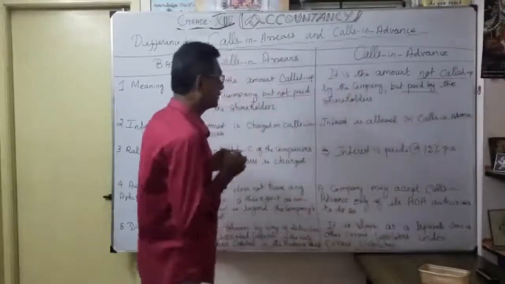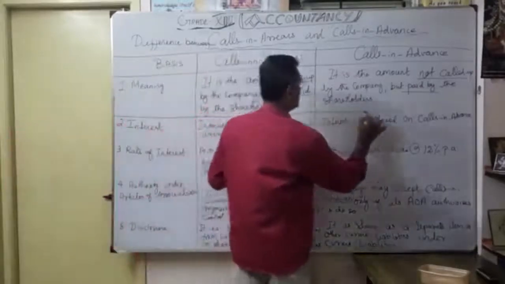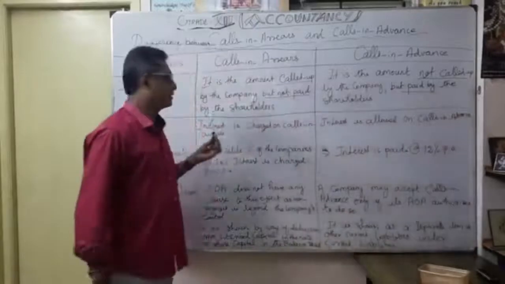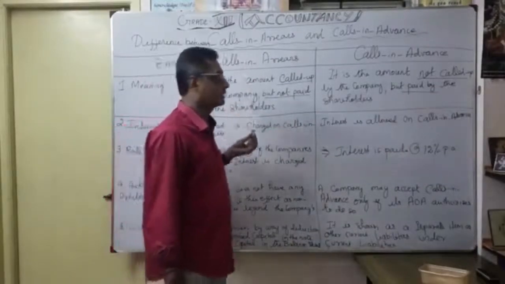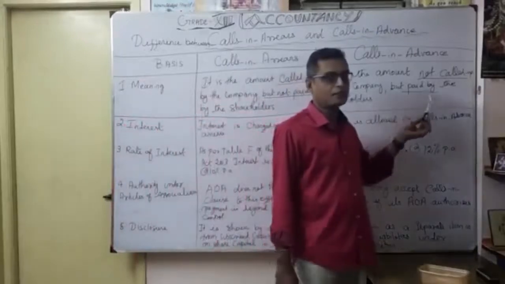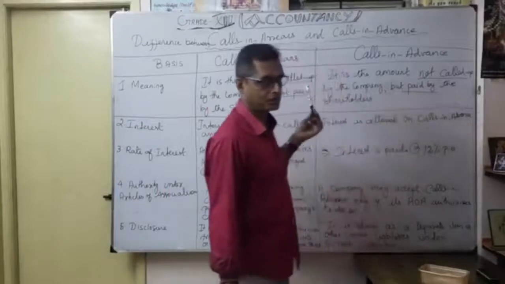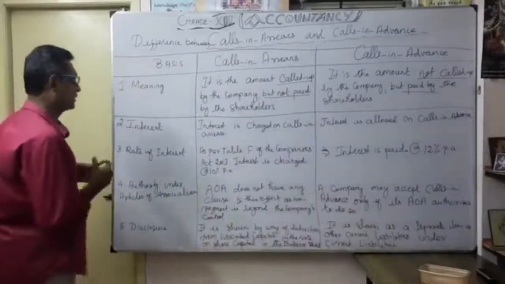You understood the meaning of calls in arrears and calls in advance? The first important difference: here, the company called up but it is not paid by the shareholders. That's why it is called calls in arrears. Here, the company has not called up but it is paid by the shareholder. That's why it is called calls in advance. Second one, interest.